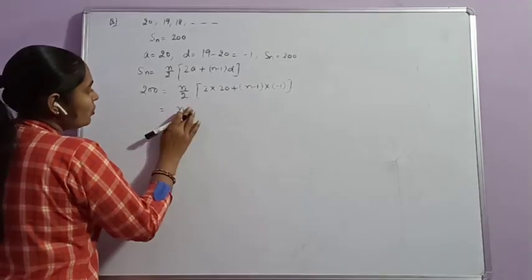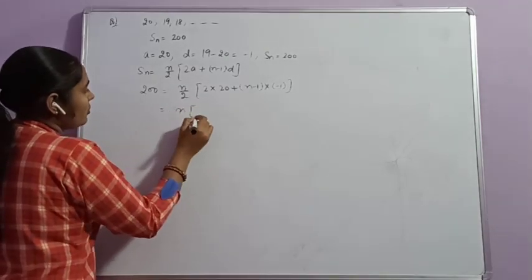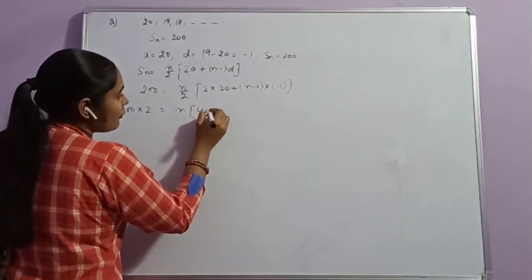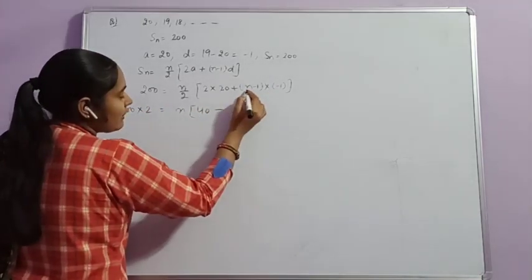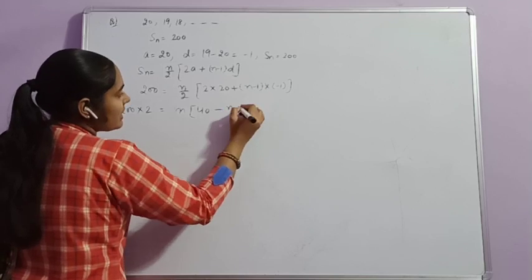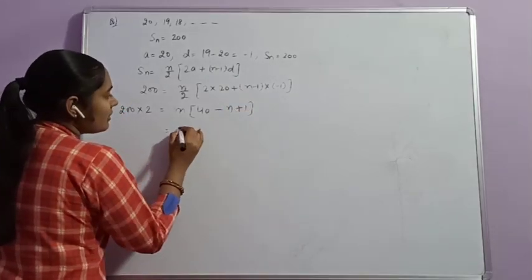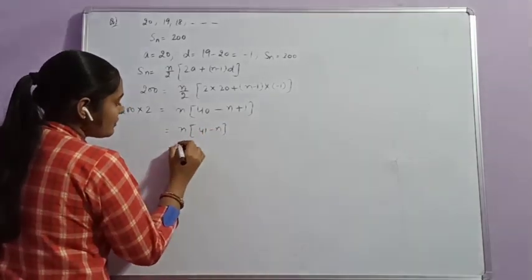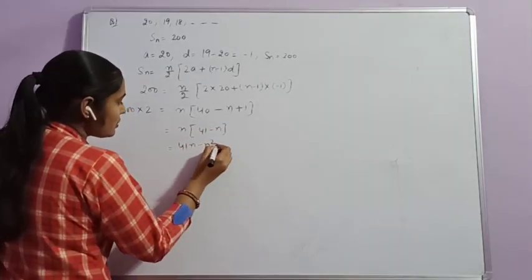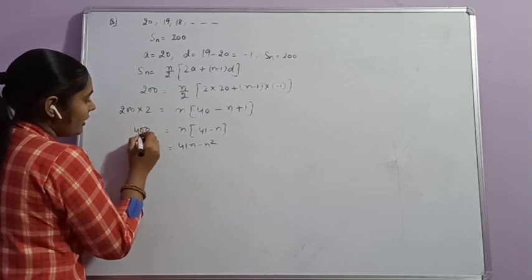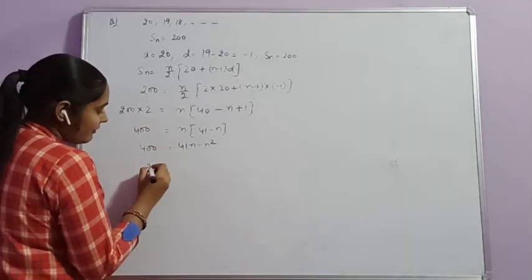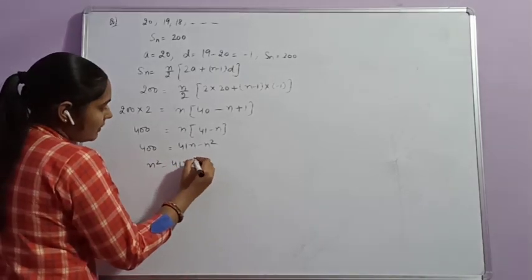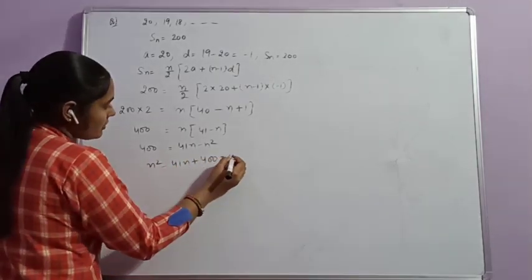n by 2, 2 multiplied with 200 is 400, equal to n into 40 minus 1 multiplied with n. Minus n minus, minus minus plus 1, that is equal to n into 40 plus 1, 41 minus n. That is 41 n minus n square. Here it is 400. On simplifying we find n square minus 41 n plus 400, that is equal to 0.